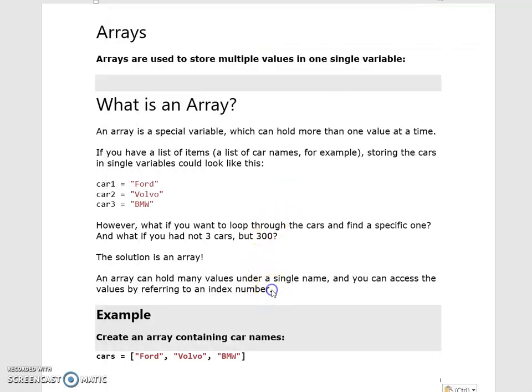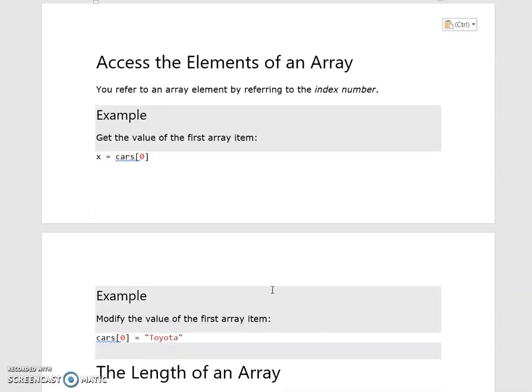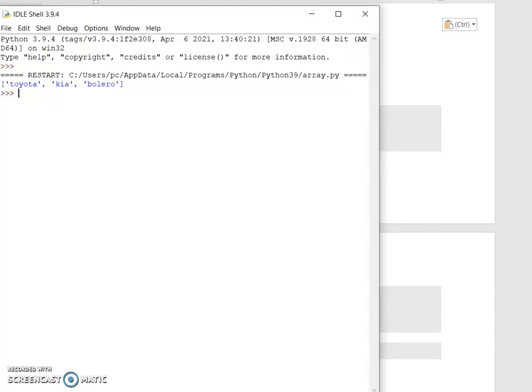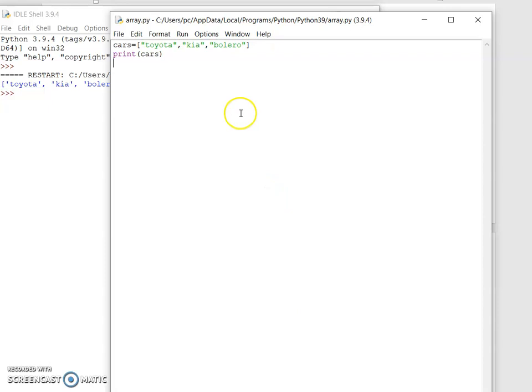Now let's see some operations in arrays. One is accessing the elements of an array. You refer to an array element by referring to the index number. We all know how to access array elements by using the index number. x equal to cars of 1. Now I am accessing Kia.